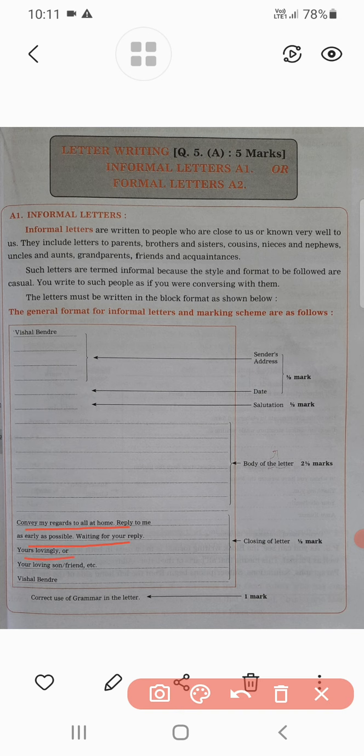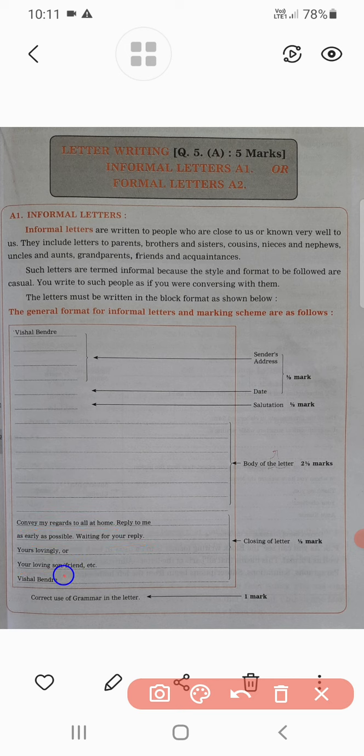Later there are the complimentary clause or closing of the letter. Generally when writing a letter, we mention things like: convey my regards to all at home, reply to me as early as possible, waiting for your reply, and yours lovingly, or your loving son, friend, whatever it may be.